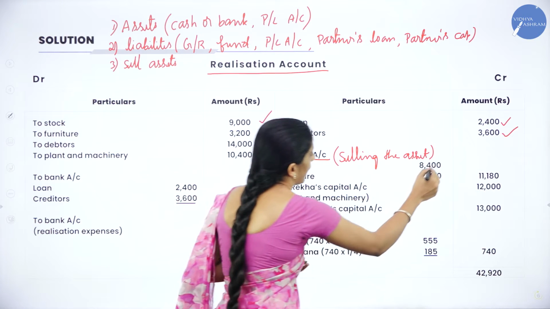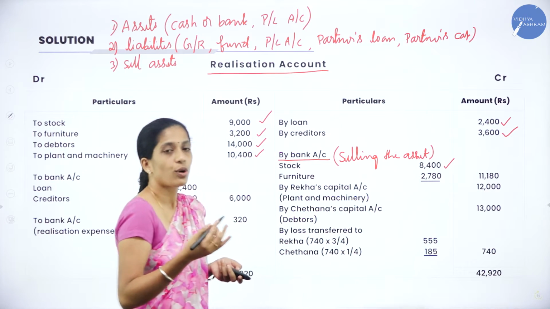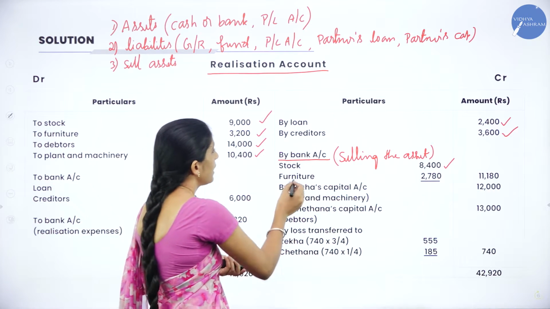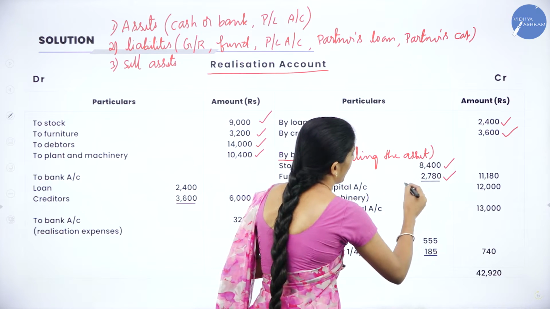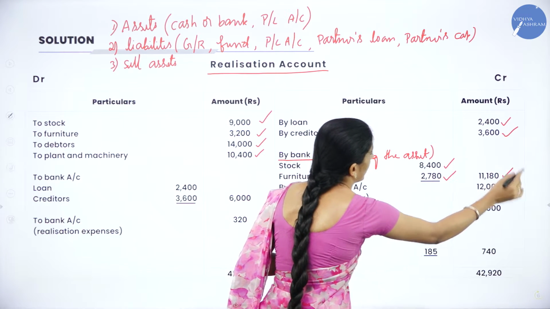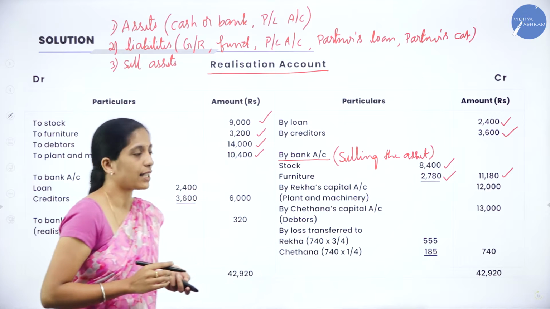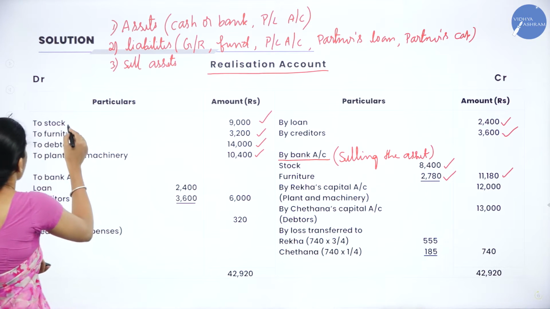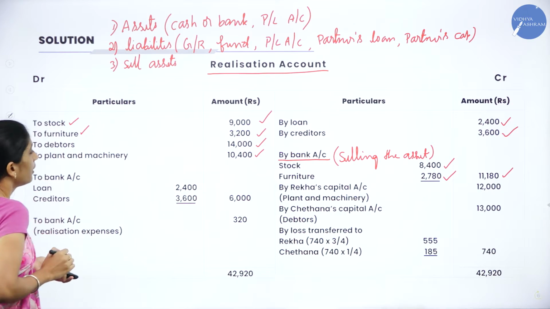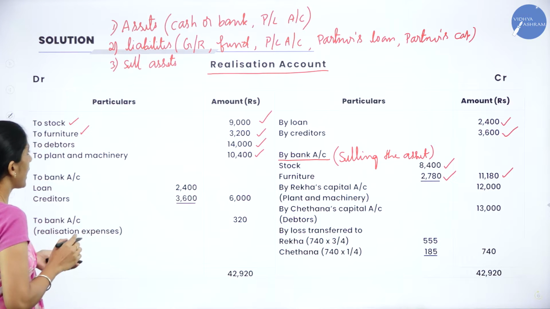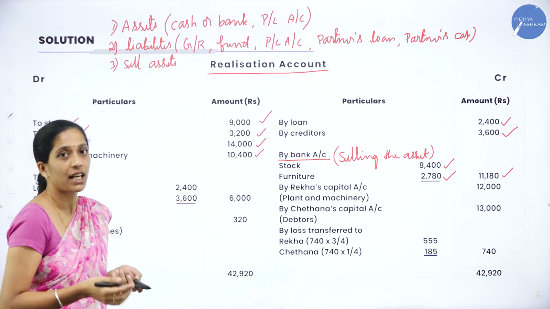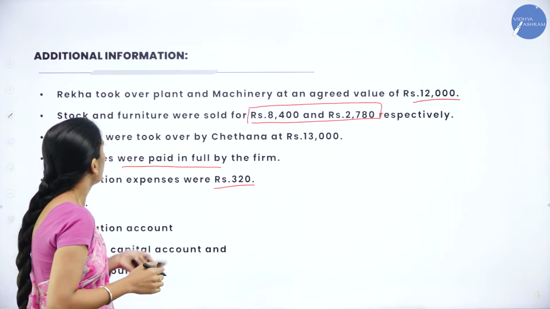Stock, how much? 8,400. So, it is sold at a price of 8,400. Next, furniture, they have sold at a price of 2,780. So, total 11,180. Now, we are done with stock as well as furniture, right? Next, there are 2 more assets. Now, let us see what they have done with this asset.